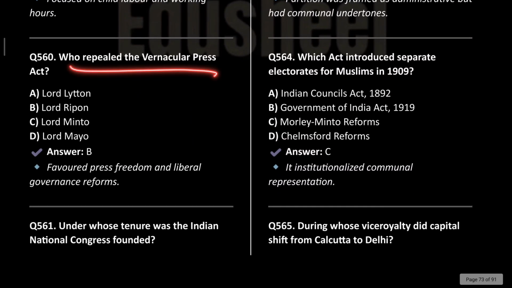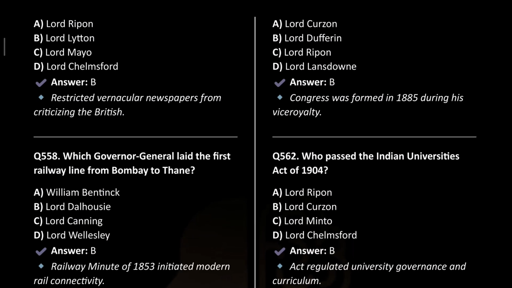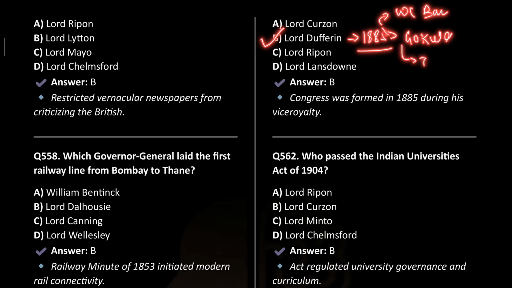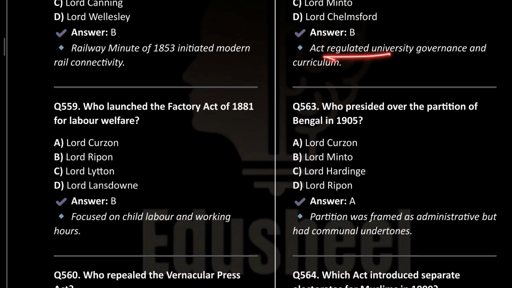Who repealed the Vernacular Press Act? This is Lord Ripon. Under whose tenure was the Indian National Congress founded? It was during Lord Dufferin in the year 1885. Okay, W.C. Banerjee was the president, and the first session was held at Gokul Das Tejpal College, and 72 delegates participated in this session. Who passed the Indian Universities Act of 1904? It was Lord Curzon. The act regulated the university governance and curriculum.